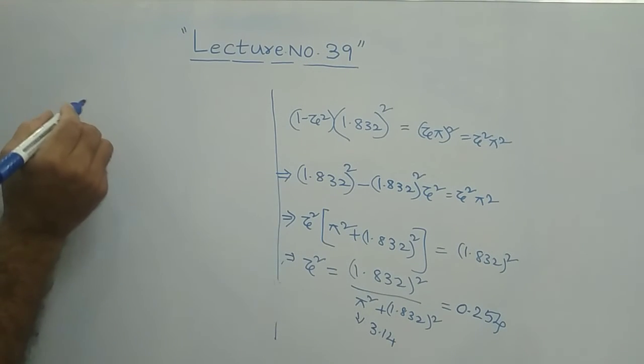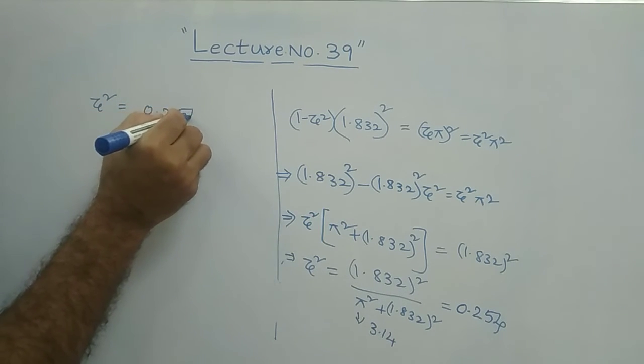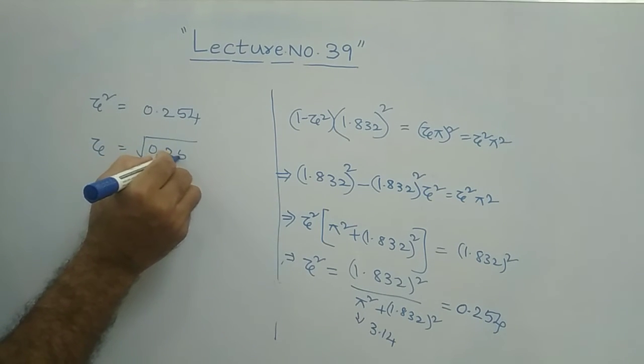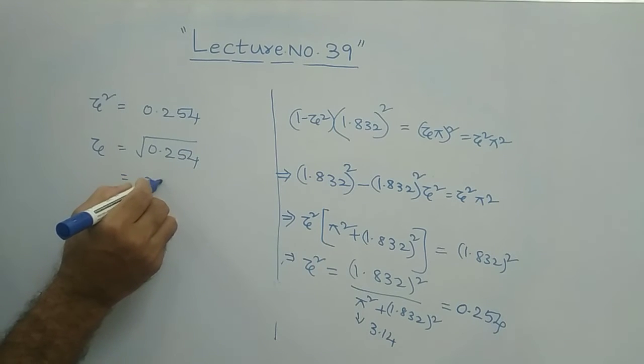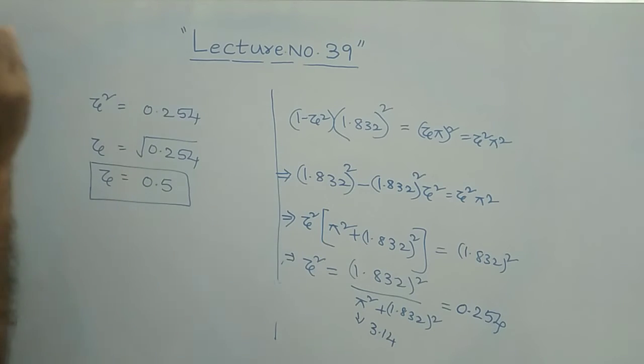So what you obtain, zeta square is equal to 0.254. Then zeta is equal to square root of 0.254. It is nothing but 0.5. You can say 0.5. Therefore, you obtain zeta value is 0.5. Therefore, what you got actually? Now coming to the questions, what they have asked basically: undamped natural frequency, and